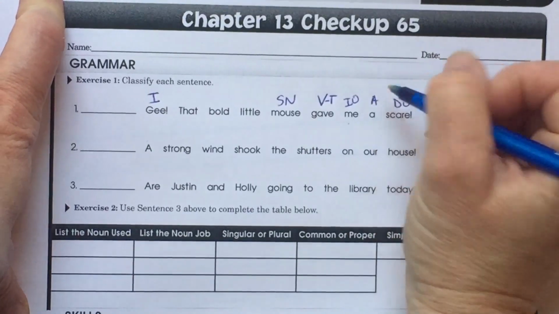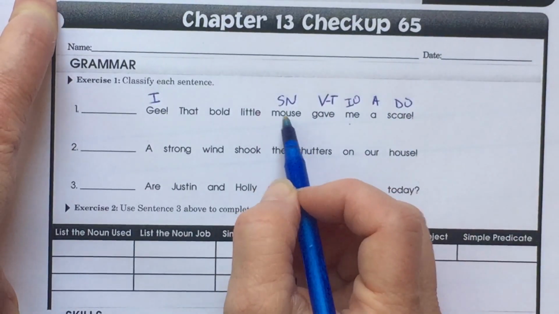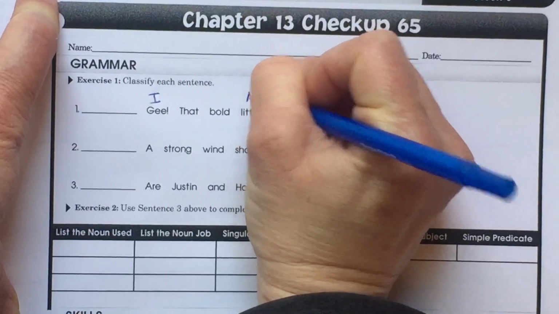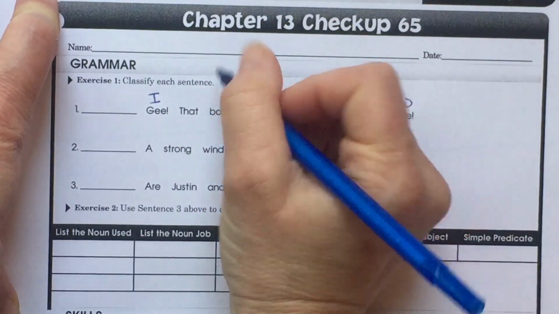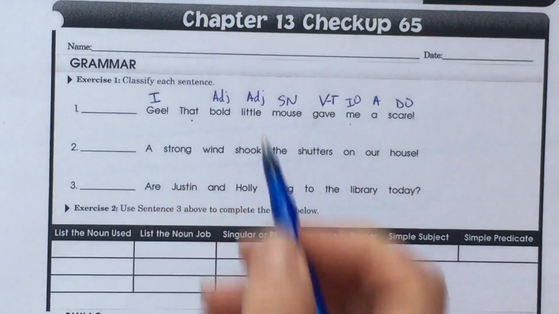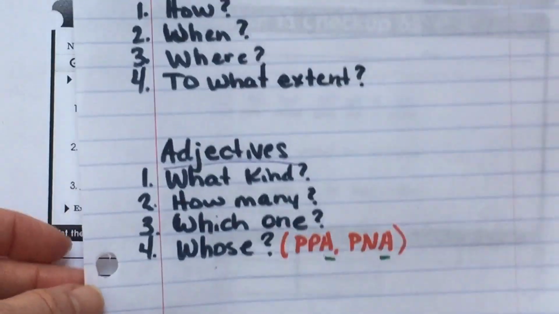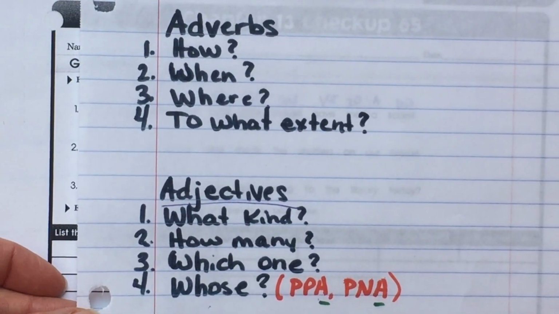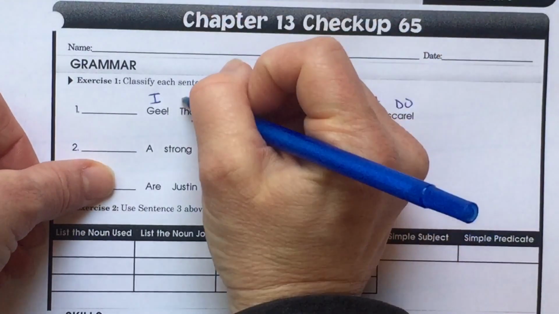A, article adjective. Let's come back here now. What kind of mouse? Little. Adjective. What kind of mouse? Bold. Adjective. Which mouse? Which one? Here's our list here. Where's which one? That's an adjective. Hopefully you got that.